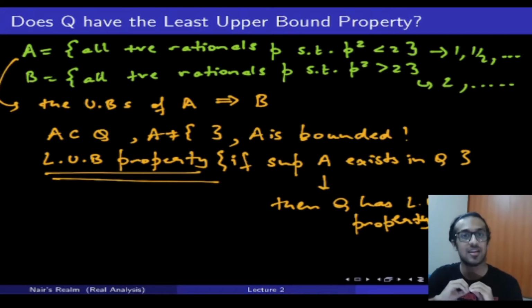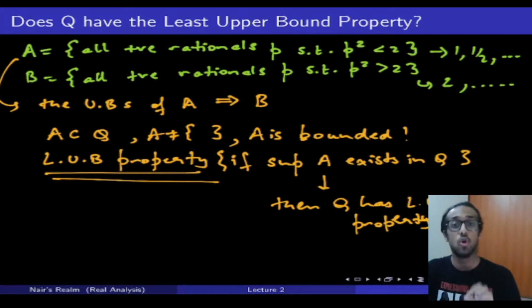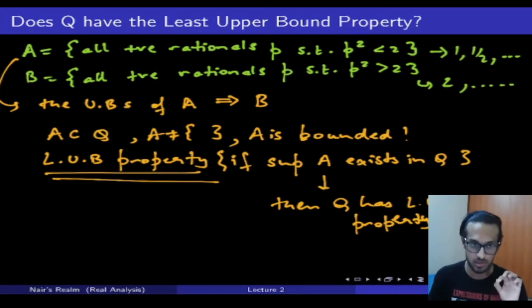And that is exactly what we are trying to do here. A is an example of a subset of Q. A does not represent all possible subsets of Q. It's a very specific example. And we are using this specific set A, which I've defined here, to disprove the least upper bound property.